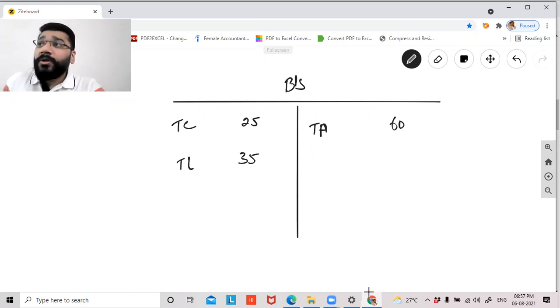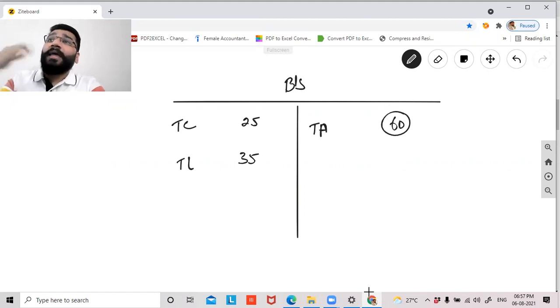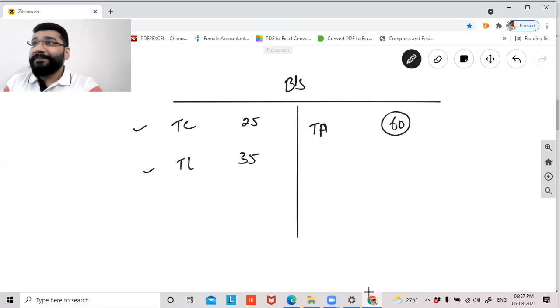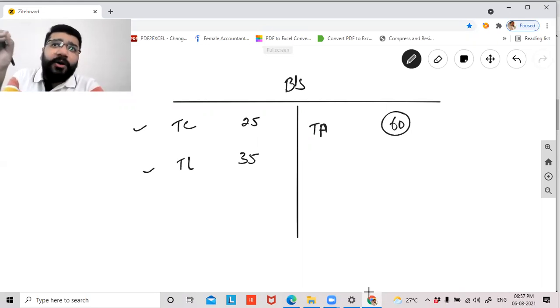35. Now you are in the process of winding up a company. In the process of winding up a company, what will you do? You will try to dispose all the assets and encash them. You want to convert all the assets into liquid money, either in cash or bank, so that before closing the business, you will pay the third parties, and the balance money, whatever is left, owners will take it. Now tell me one thing, guys. If these total assets are sold, is there any guarantee that you should fetch me 60 lakh rupees?